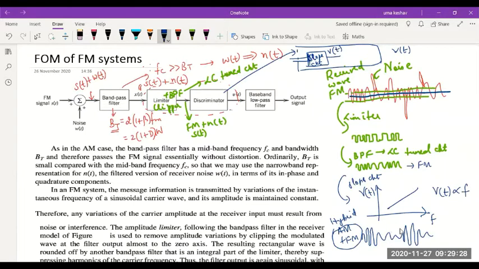Now, how do I extract the message from this? Where is the message information present in this waveform? Yes? What is there in a slope circuit? After slope circuit, what do we normally use?